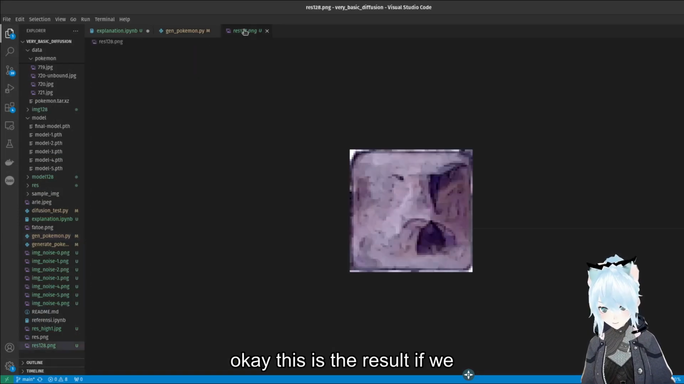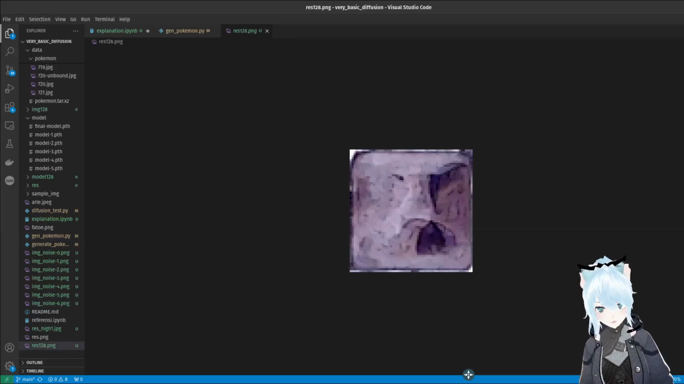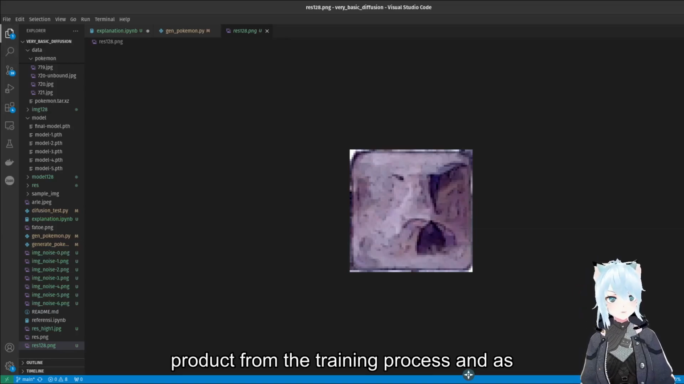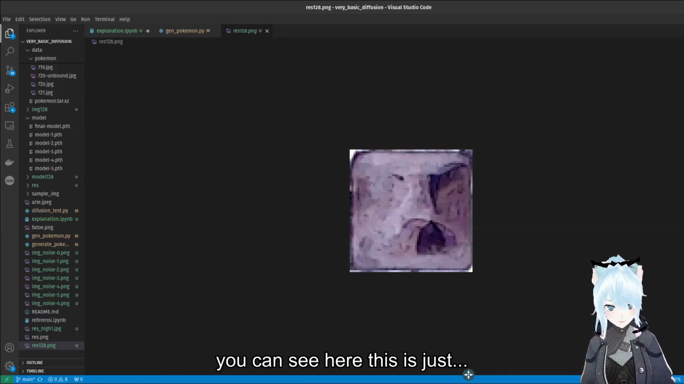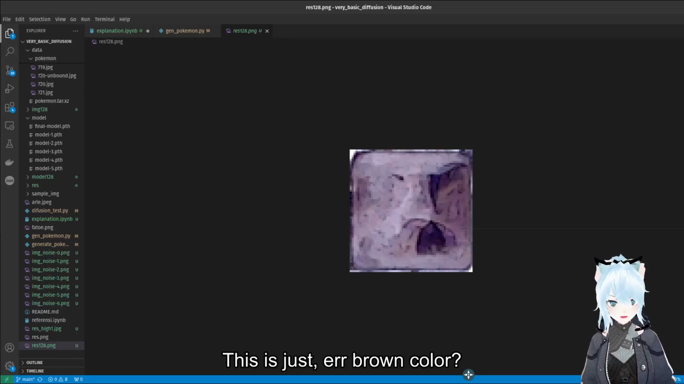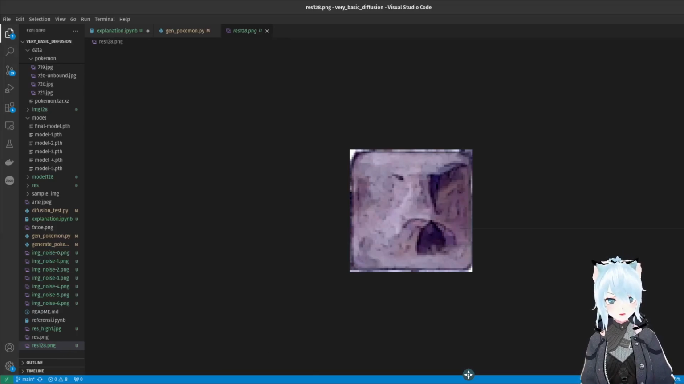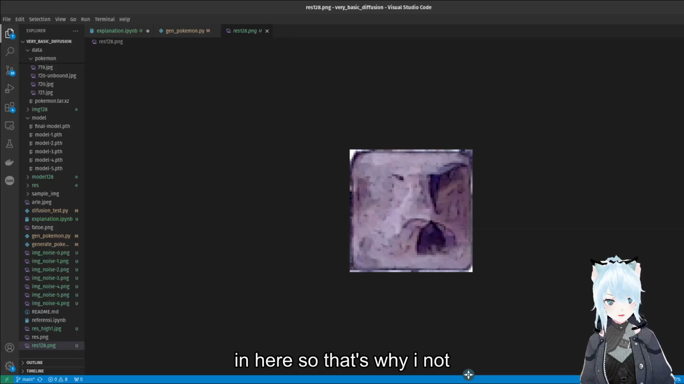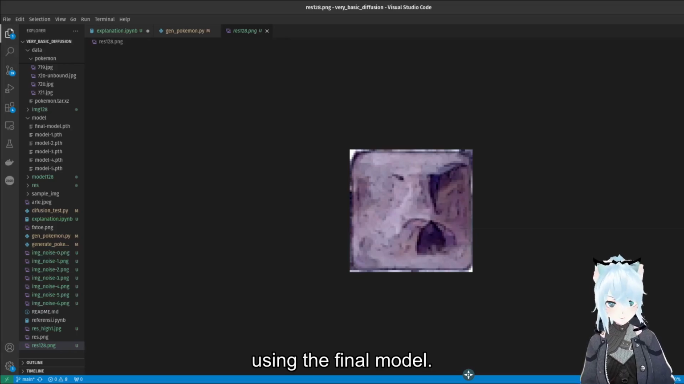Okay, this is the result if we use the final model product from the training process. And as you can see here, I don't know what this is. This is just brown color randomly like this. It's not like a Pokemon. There's no Pokemon feature in here. So that's why I'm not using the final model.